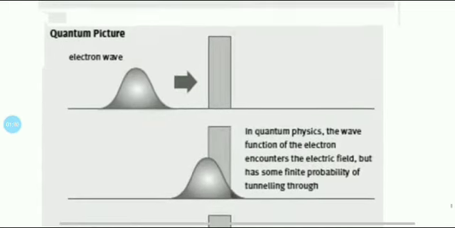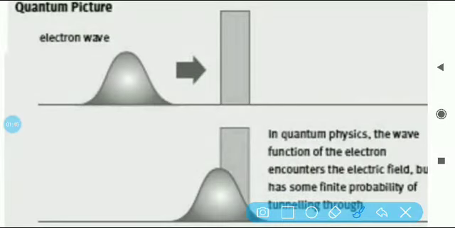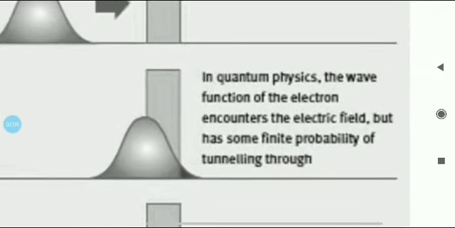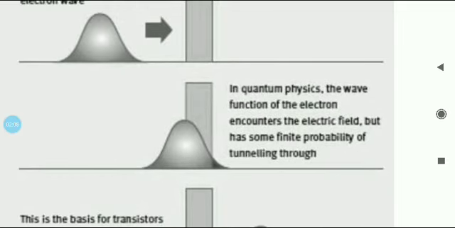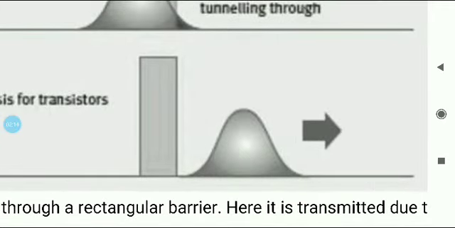Now as per quantum mechanics, we know that the electron has dual nature. So the electron is no more just a particle, it will have wave characteristics as well. The electron is found to approach the barrier as a wave, and it encounters the electric field and tunnels through it, and it reappears as an electron on the other side of the barrier.